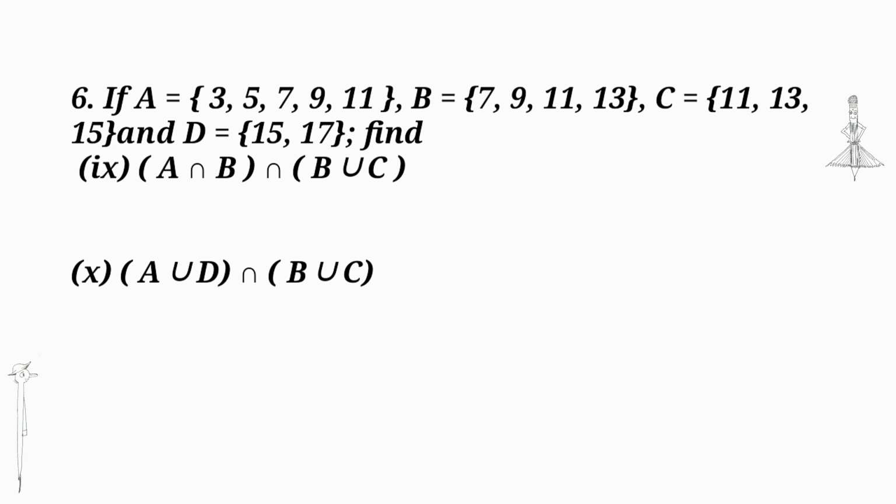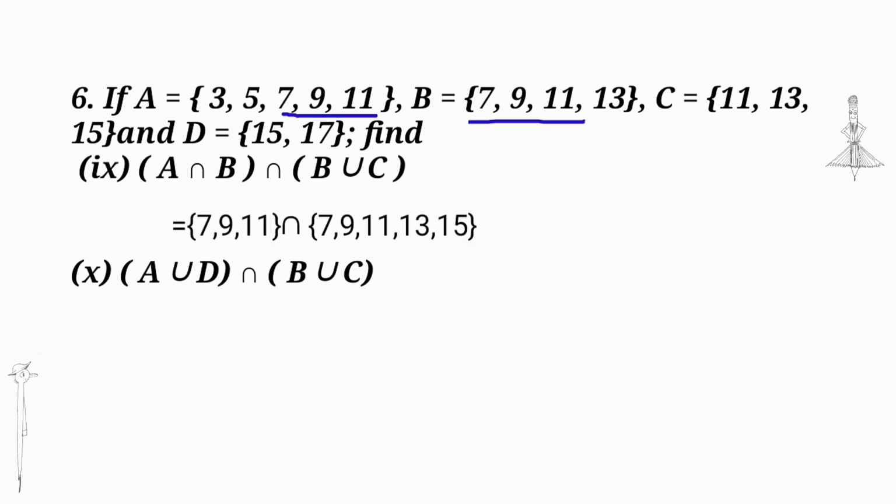Then next question, (A intersection B) intersection (B union C). First find A intersection B, we get {7, 9, 11}, and next we find B union C, we get {7, 9, 11, 13, 15}. Then common to A intersection B and B union C, we get {7, 9, 11}.